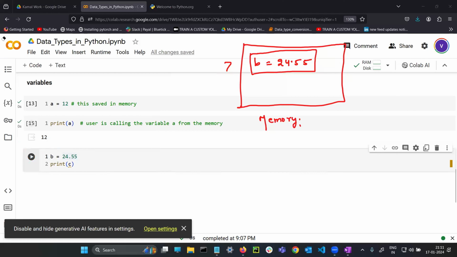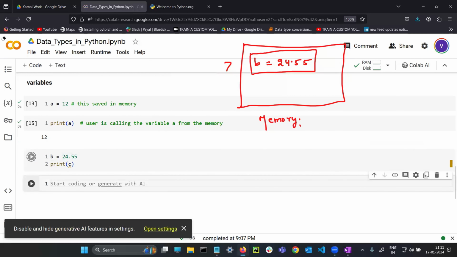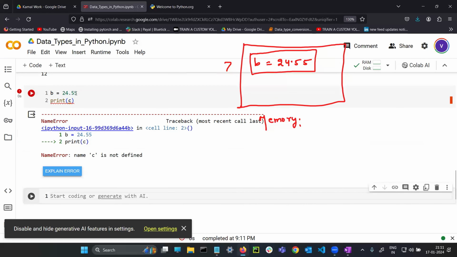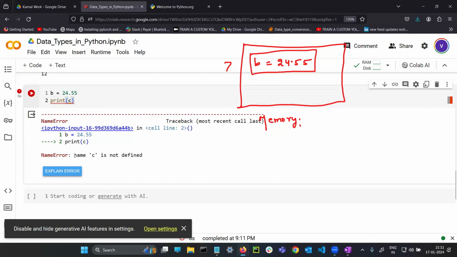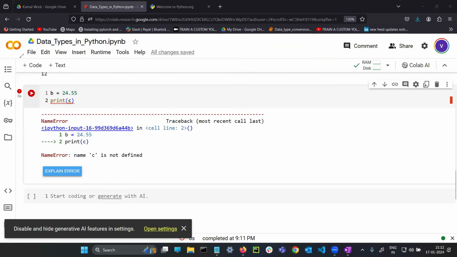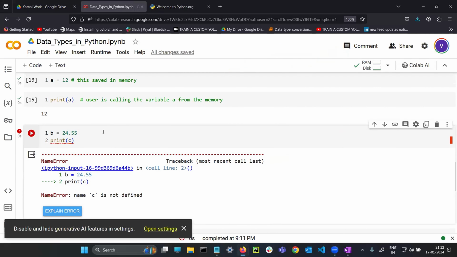See, if I run the cell, the first line is saved in the memory. In the second line, you can see exactly where the error is coming. In the first line it is not coming, in the second line I am getting the error, and the error is name C is not defined, variable C is not there in the memory. Then how can you call it? So first line, guys, understood?